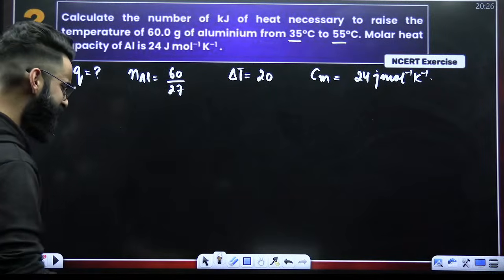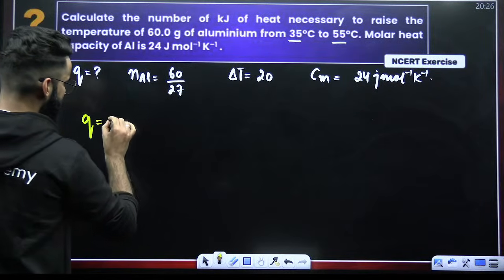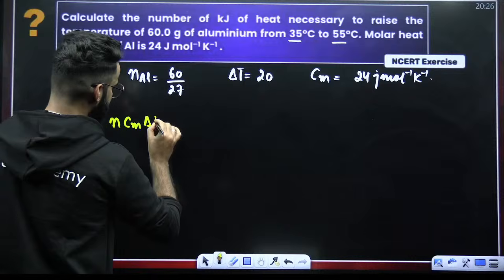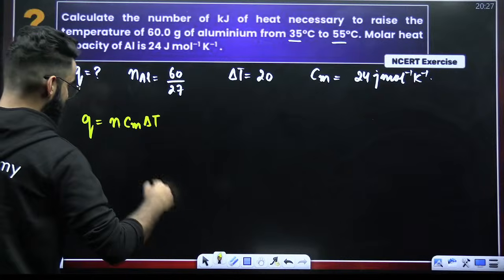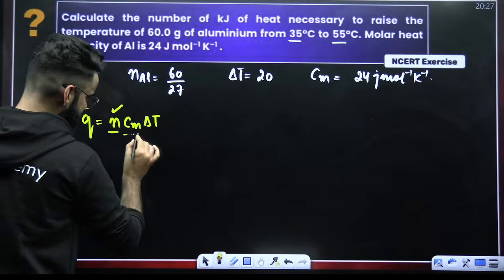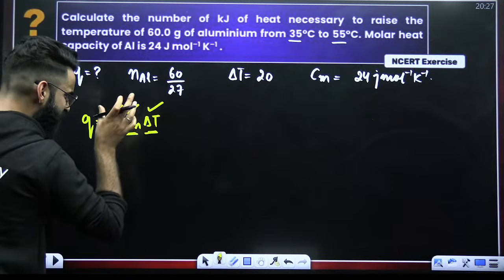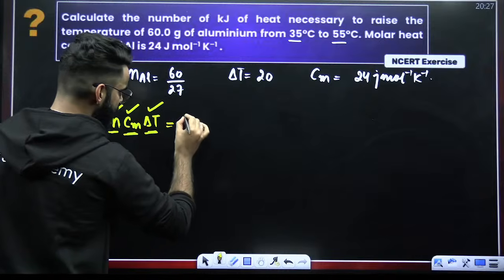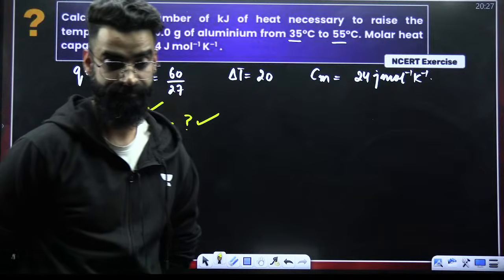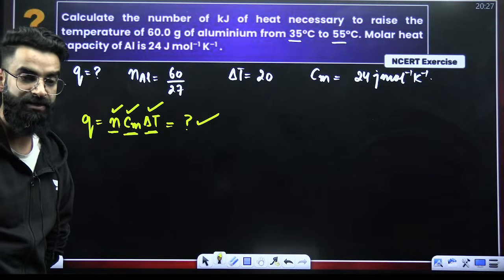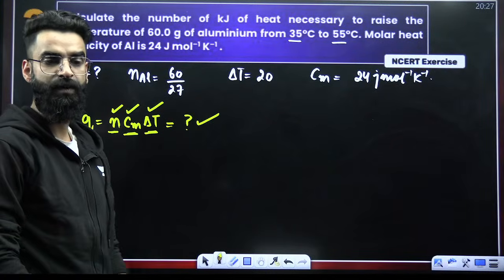My dear students, one result is there, which I believe all of you will be remembering. Do you remember this particular result? Q is equal to n Cm delta T. If you look at this equation, n value is given to us, Cm value is given to us, delta T, change in temperature, is given to us. By putting all these values in this expression, can't we get the value of Q, which will come out in joules? Again, a simple and basic question.